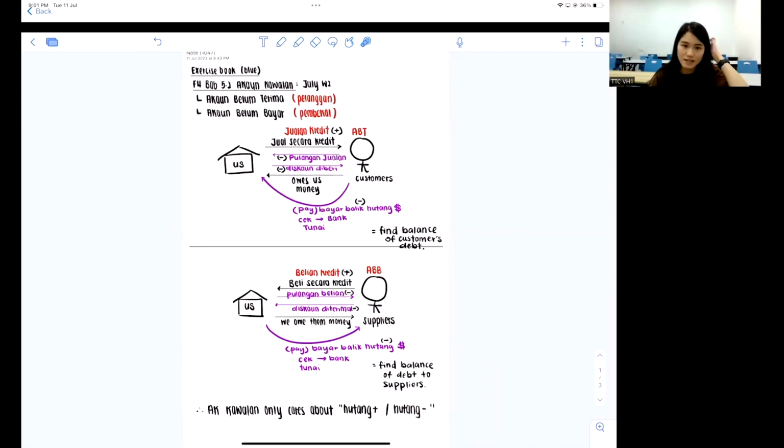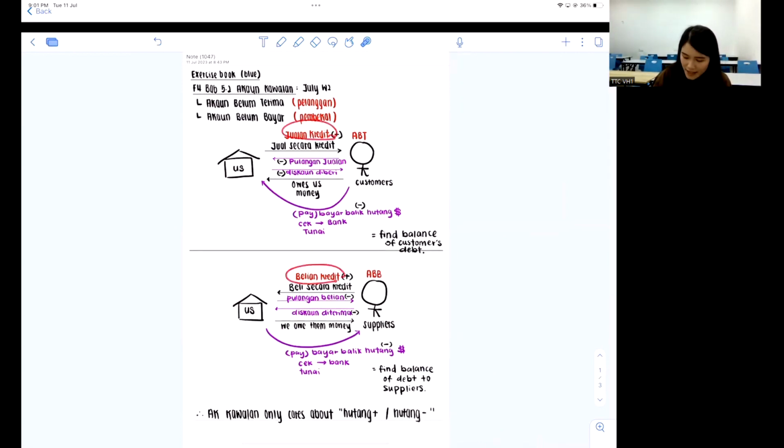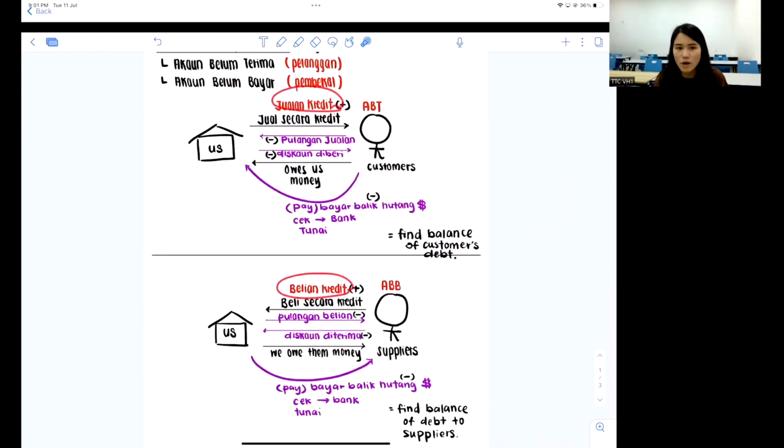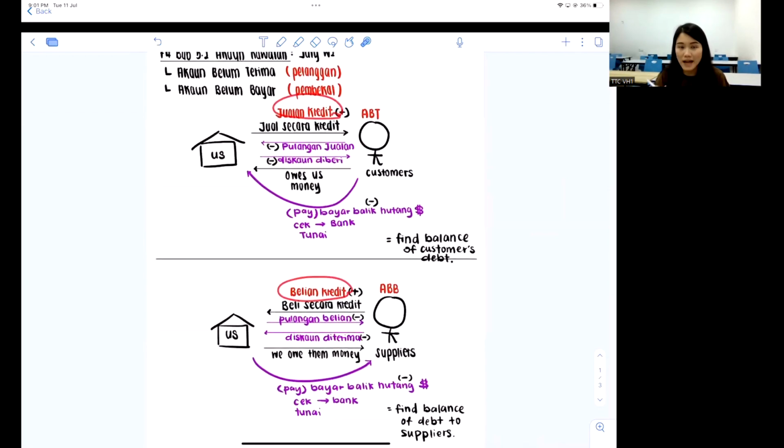because they have like a lot, I mean, they have their own items. So the easiest way is you guys can remember them by pair. You see, yeah, jualan credit, belian credit. They are very similar, just that one is to sell, one is to buy. But anyhow, all is the secara credit, right? So put them together. Don't you see that both of them positive? Yeah, so one is for ABT, the other is for ABB. You can set them as a pair.